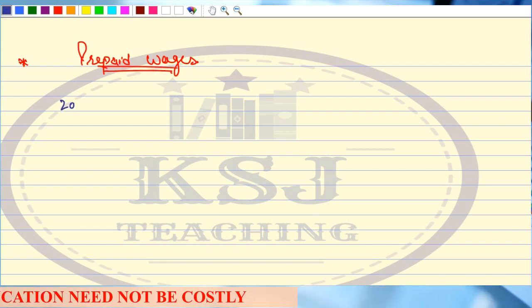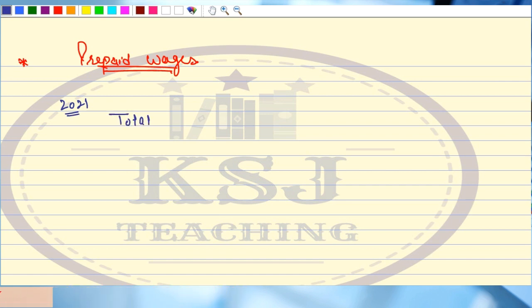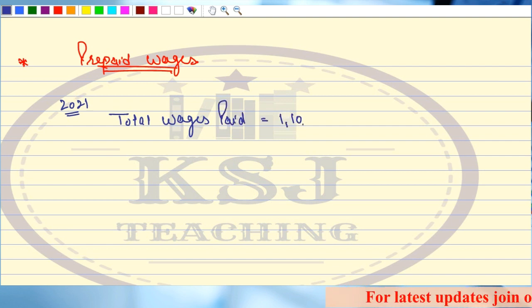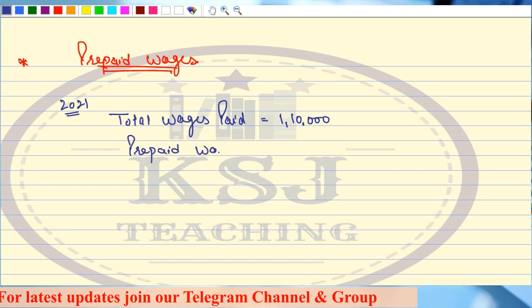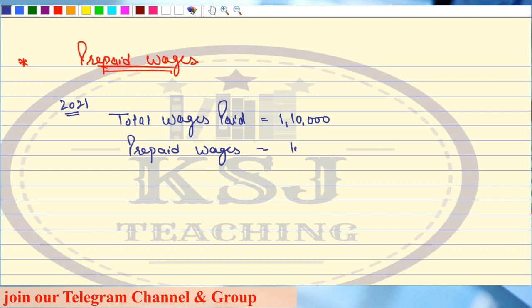Sir, in 2021, I say total wages paid is equal to 1,10,000. And another information given is prepaid wages 10,000.